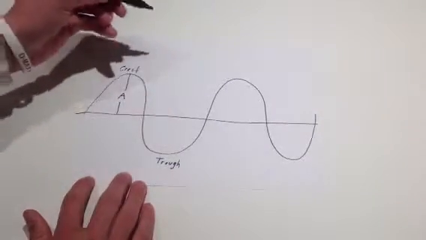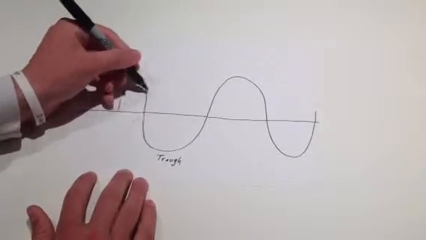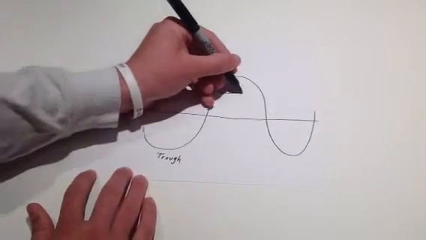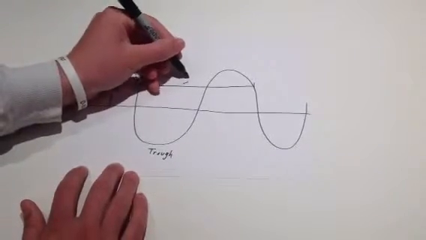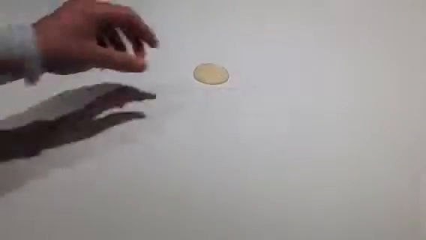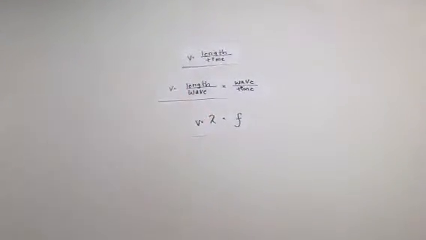Wavelength, or lambda, is the length from one crest or trough to the next crest or trough, or of the repeating unit of the wave. Wave velocity, or v, can be found by using each of these three formulas, depending on which units you are given.